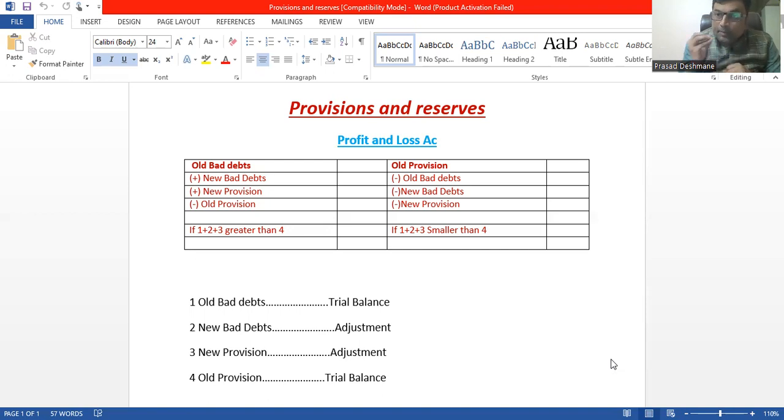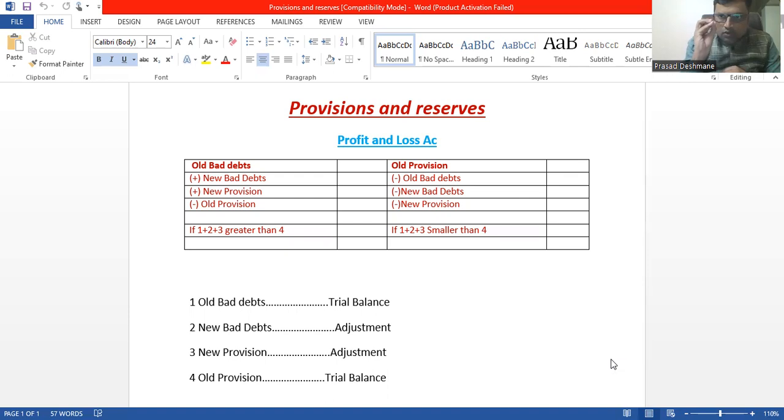Provision is something that may or may not happen. We may get the money, or we may not get it. Right? May or may not. But bad debts is certain, definite. We are not going to get that money. That's why we have 4 types: bad debts old, bad debts new, provision old, and provision new.